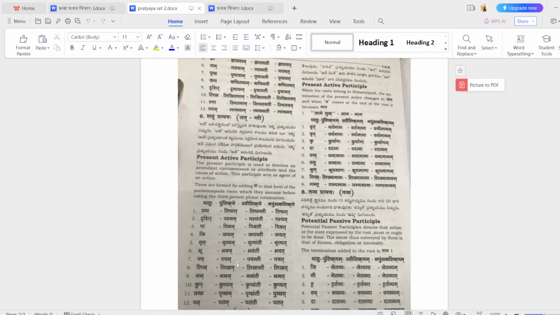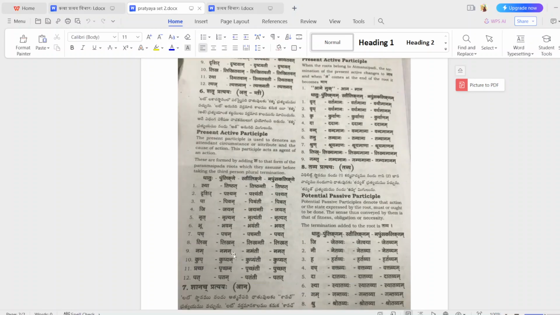Then pacha dhatu, pullinga shabda is pachan. Strilinga is pachanti. Napumsakalinga is pachat. Likha dhatu, pullinga shabda likhan. Strilinga shabda likhanti. Napumsakalinga likhat. Nama dhatu, pullinga shabda naman. Strilinga shabda namanti. Napumsakalinga namat. Kupa dhatu, pullinga shabda kupyan. Strilinga shabda kupyanti. Napumsakalinga kupyat. Prachha dhatu, tavad shatra pratyaya prichan.